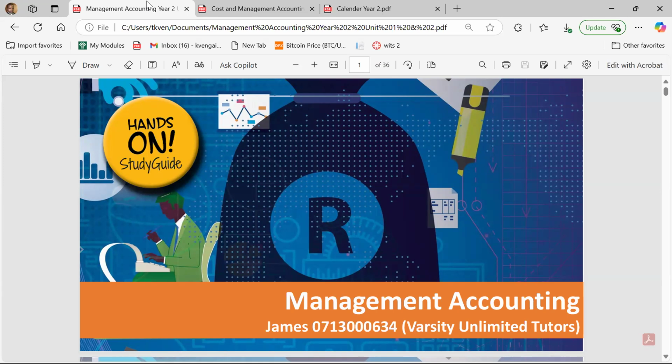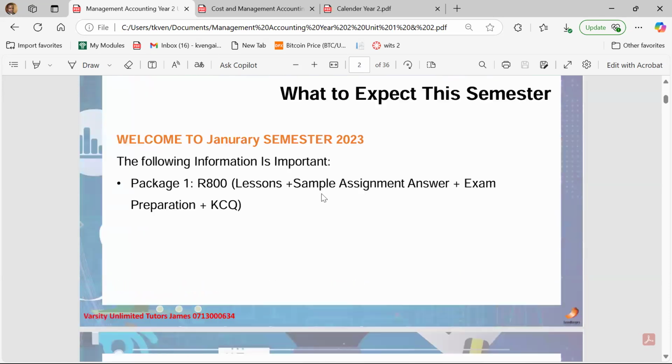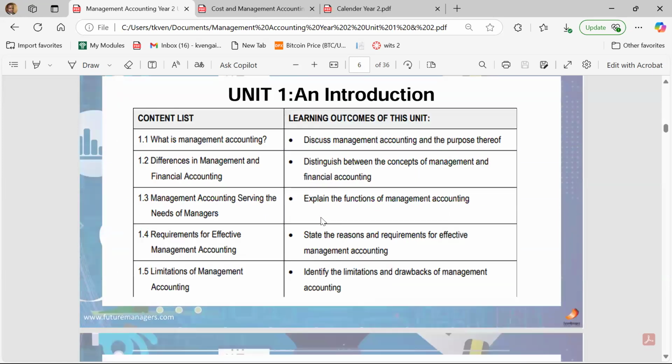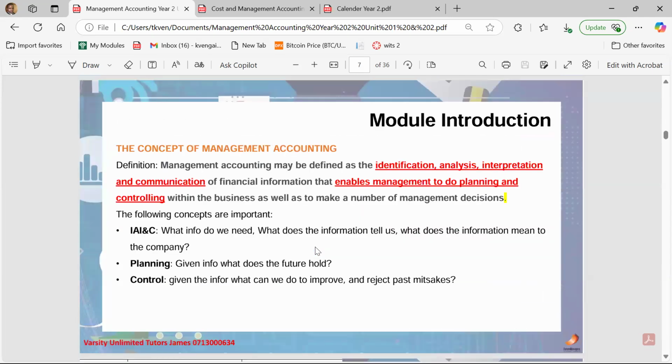Now, we all did financial accounting in our first year, right? Where we did financial reporting analysis, we introduced you to what accounting was all about. When we did that, we highlighted that there is a difference between management accounting and financial accounting.